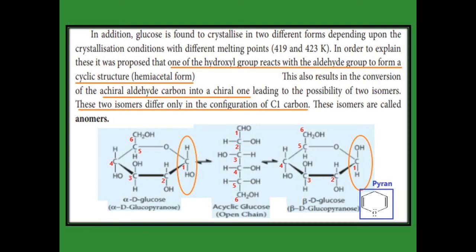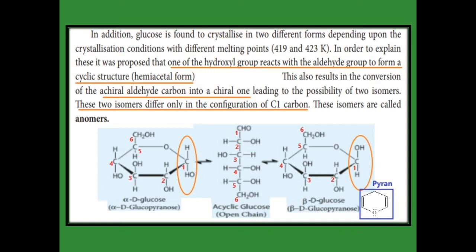You see in the left hand side, it also contains 6 carbons in a cyclic way. Around the first carbon there are 4 different groups: on one side oxygen, on one side hydrogen, on one side OH group, and on one side the CHOH, that is the second carbon. So the aldehyde in the cyclic structure has changed into a chiral carbon.